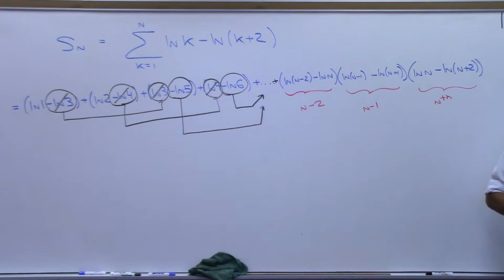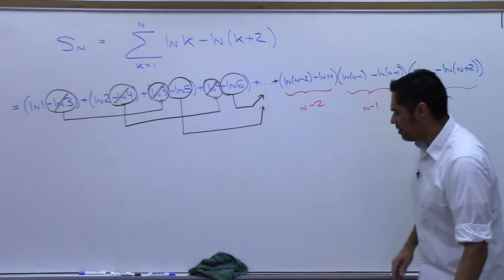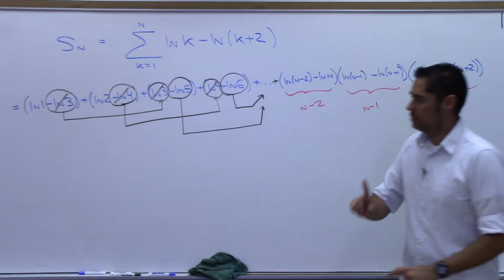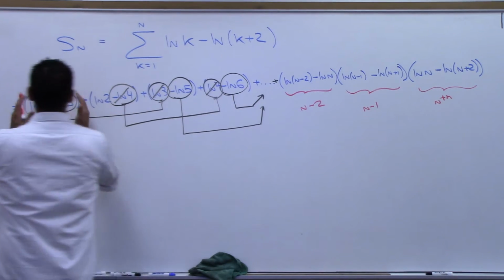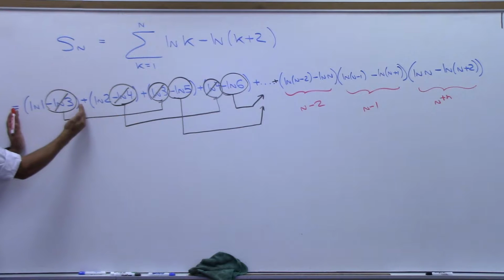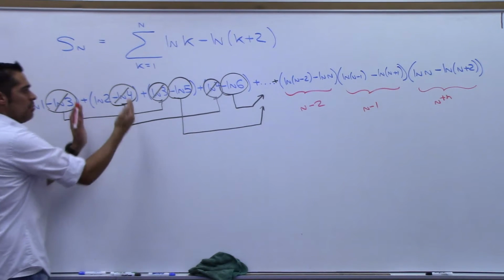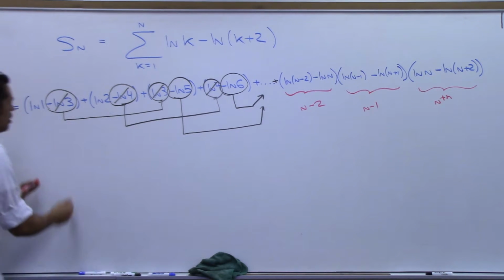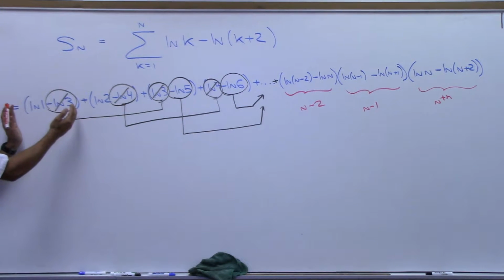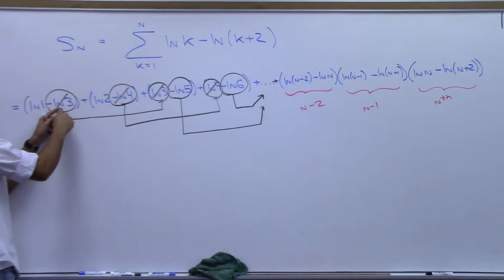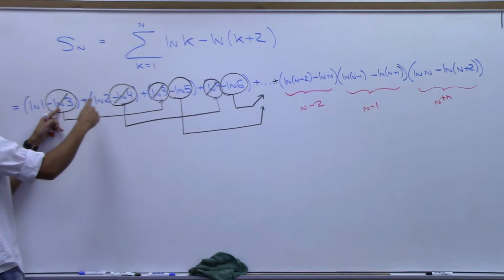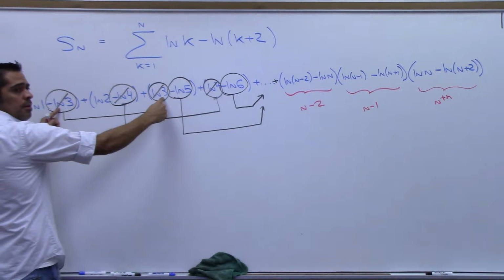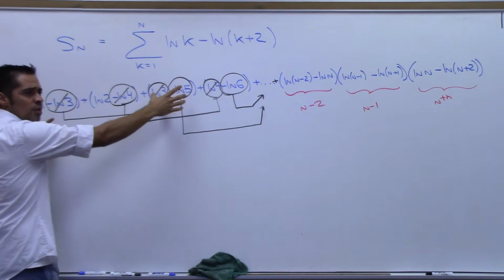Y'all following that? Okay, so I would like for us to recognize a pattern. This is my first result when I plugged in 1, this is my result when I plugged in 2, plugged in 3, plugged in 4. So my first expression here, the second term, is getting killed off by the first term 2 sums away, right?